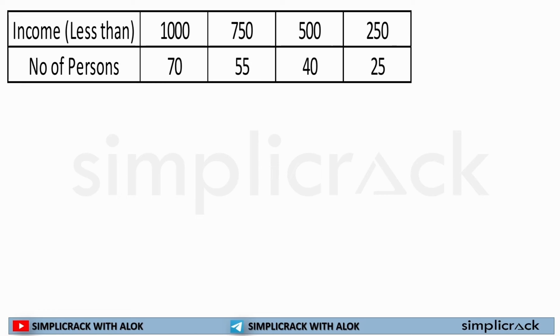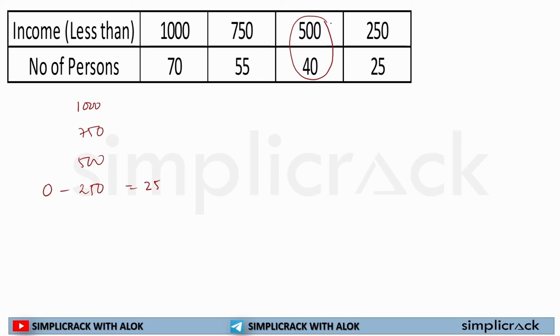Just think of it. So I have to write down less than 1000, less than 750, less than 500, less than 250, right? So if something is less than 250, it will start from what? From 0. So 0 to 250. How many number of person? 25.